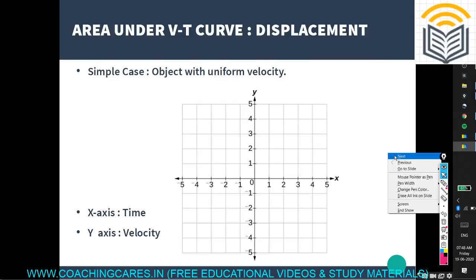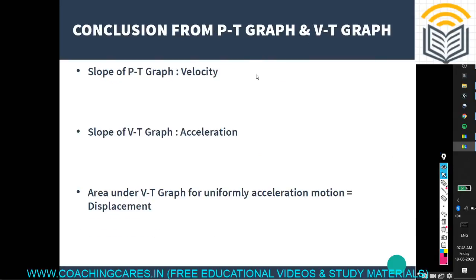Again, in the next slide we will study the total summary of the whole thing that we studied, the conclusion of the PT graph and VT graph. PT graph is nothing but position time graph. VT graph is nothing but velocity time graph. So we studied all the quantities like displacement, distance, then velocity, speed, average velocity, acceleration, then negative acceleration or retardation, you can say. We studied the area under the VT graph.